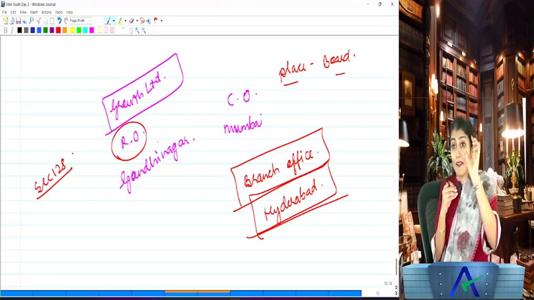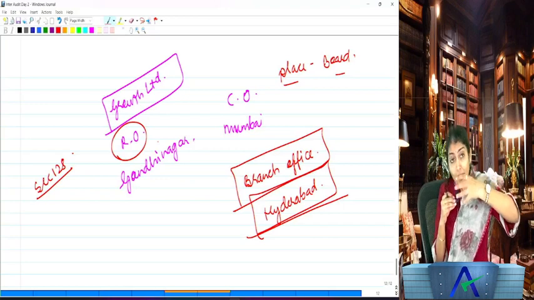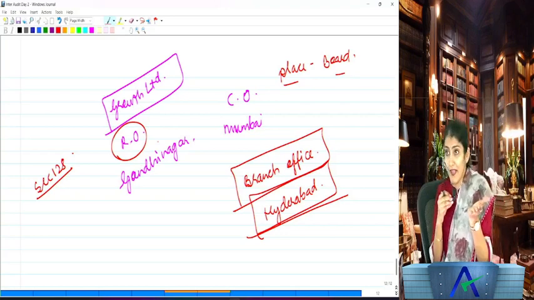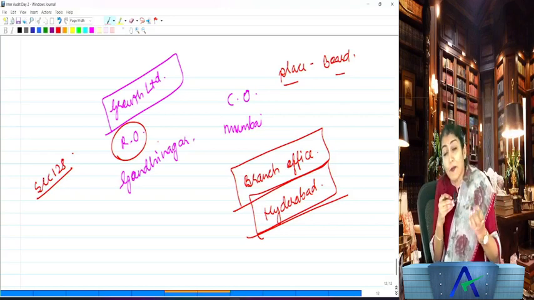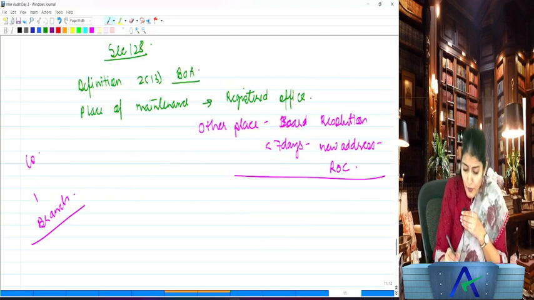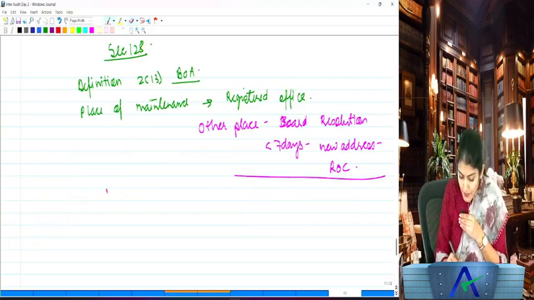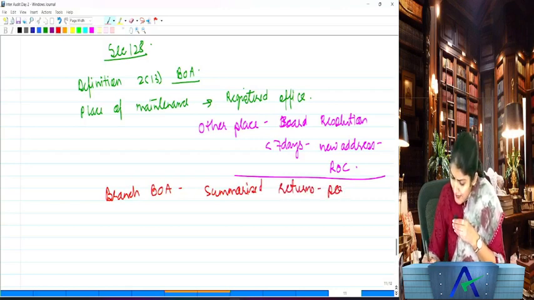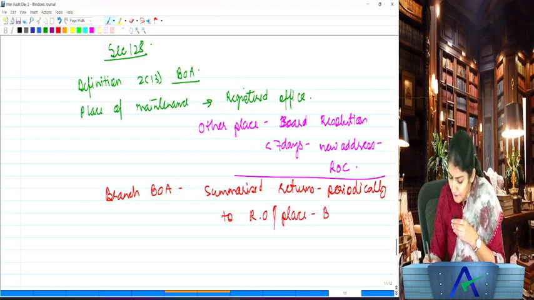Yes, periodic summarized returns are to be sent periodically by the branch office to the registered office or to the place which has been decided by the board. Then it will be considered that the branch has also complied with the requirement of the place of maintenance of the books of account. So regarding the branch books of account, what does it say? Summarized returns are to be sent periodically, at least once in 3 months, to the registered office or to the place which has been decided by the board.